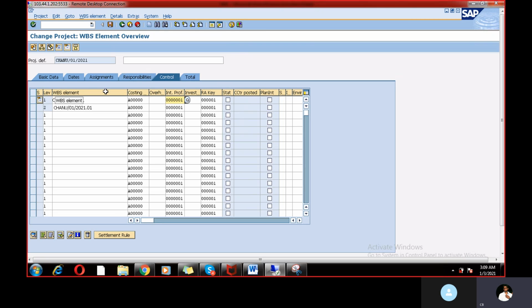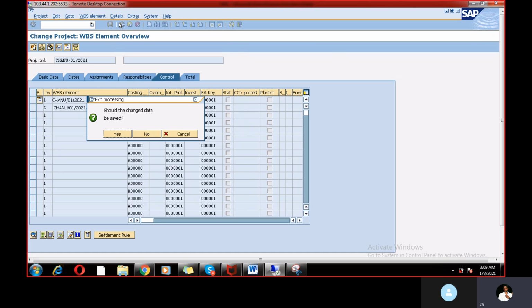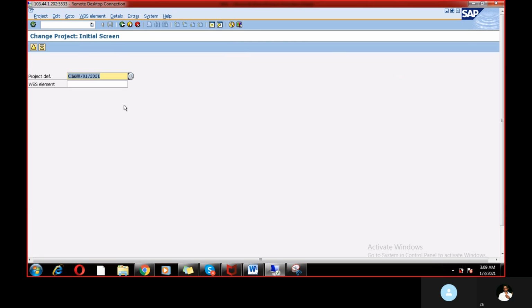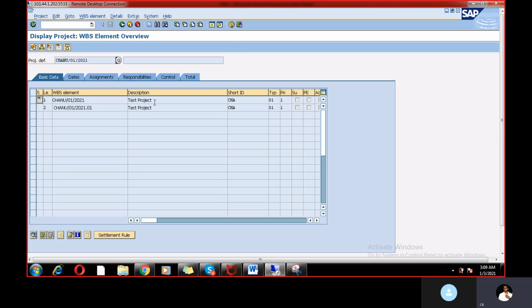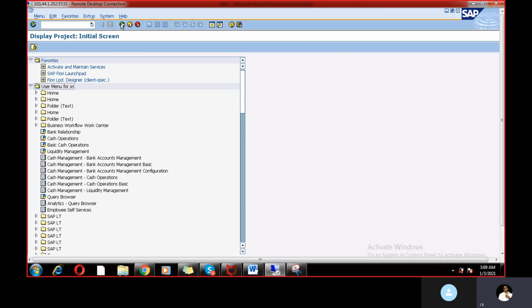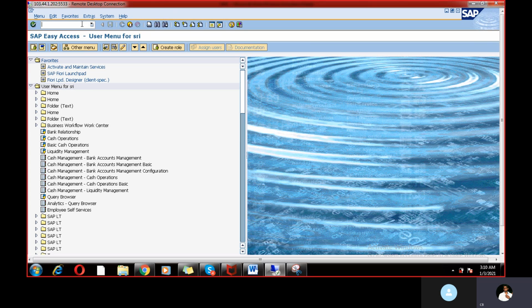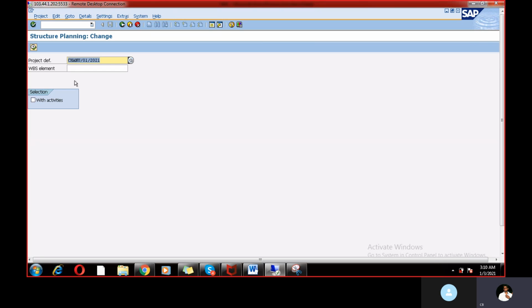Now the project has been created. Okay, now if you want to change anything, you can go to CJ02, and if you want to display, you can go to CJ03. Okay, for display, so you cannot edit. Okay, and if you want to see the WBS information, then you can go to CJ20. Okay, here you need to give the WBS.